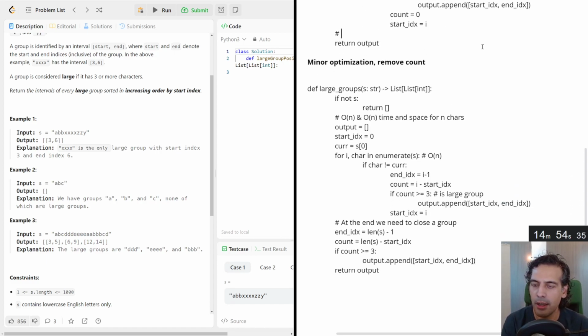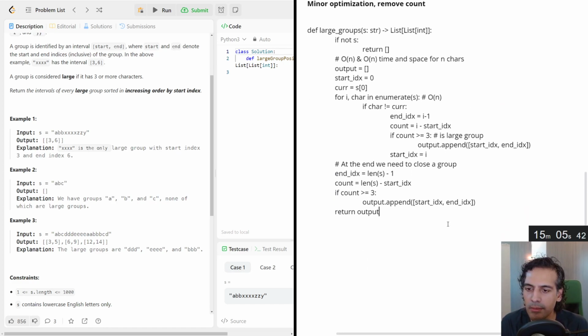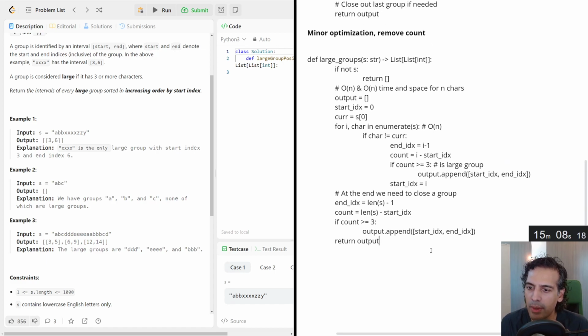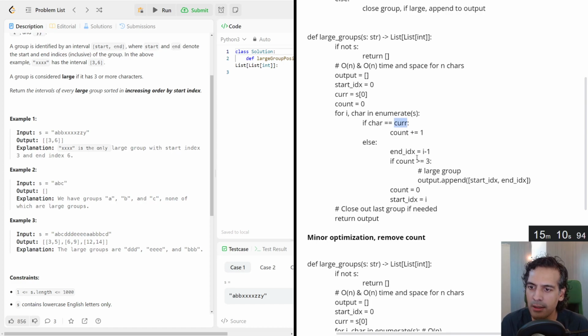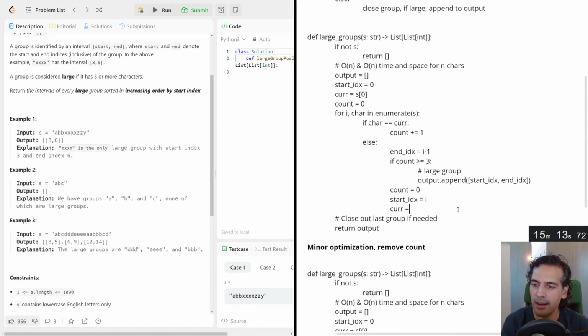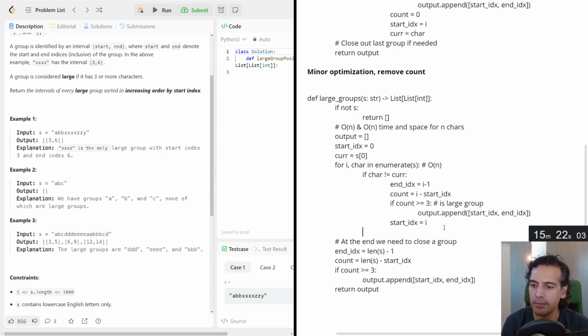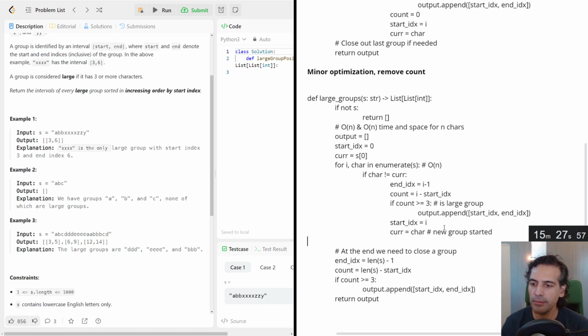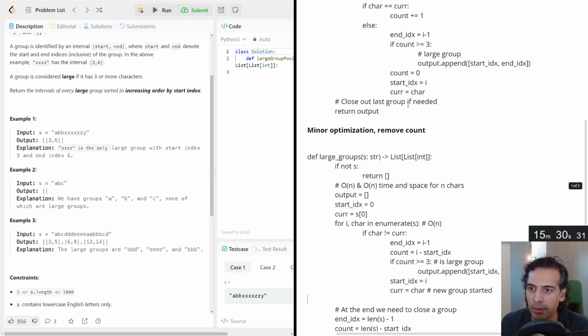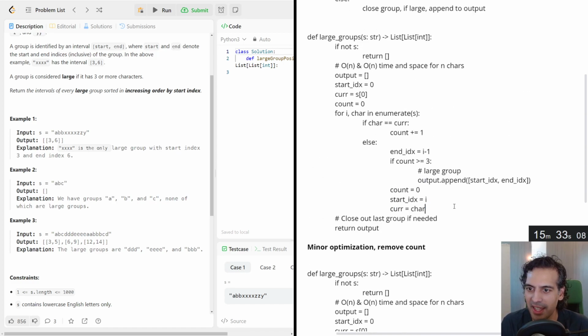And let's just make sure to add, at the end, close out the last group if needed. One thing we haven't done that we forgot is updating cur at the end of this. So that was one thing I needed to add, equals the current char. So that's important if we want our group to actually track the latest value. New group started. Kind of the most critical component, one might say, actually. So make sure not to forget that.